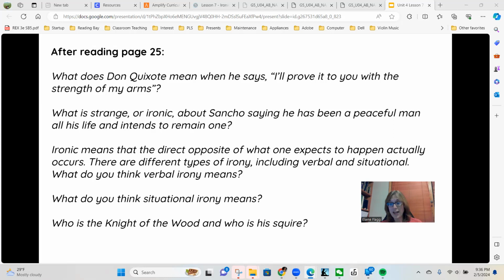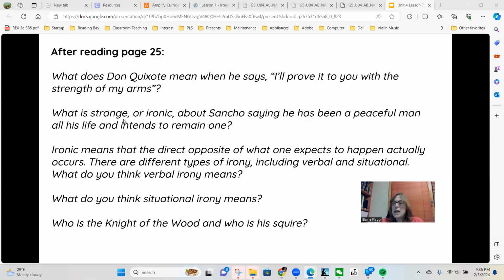So these are his friends trying to disguise themselves in costumes and try to get him to go home. So what does Don Quixote mean when he says, "I'll prove it to you with the strength of my arms"? So he means like muscles, the strength of his muscles, so that they were going to fight. Sometimes arms can also mean weapons. So perhaps it also means that it's their lances that they will fight with.